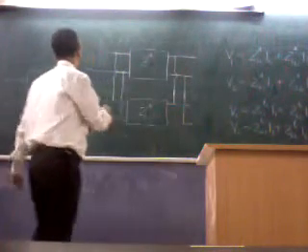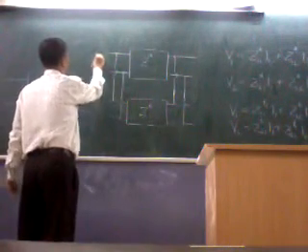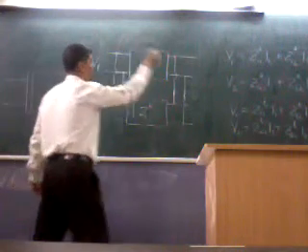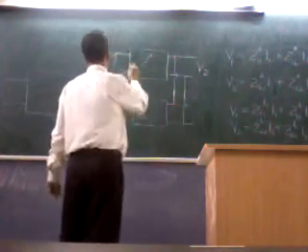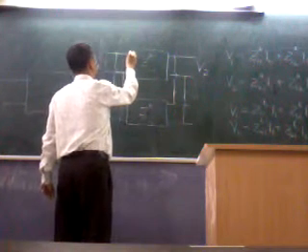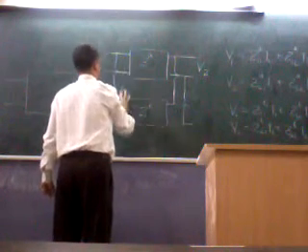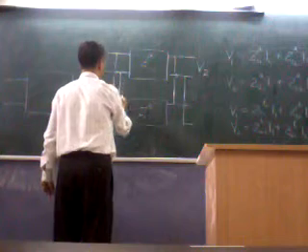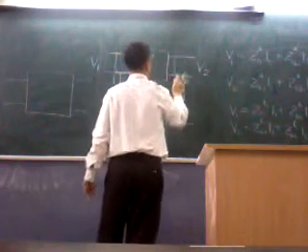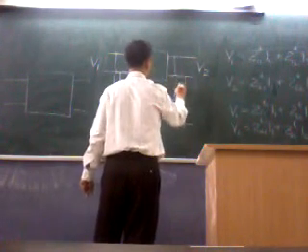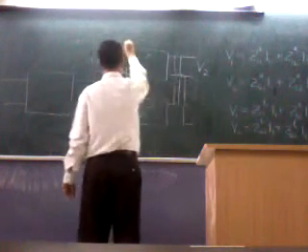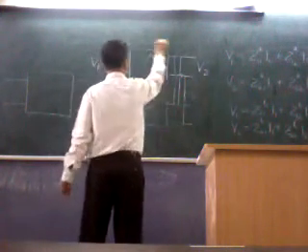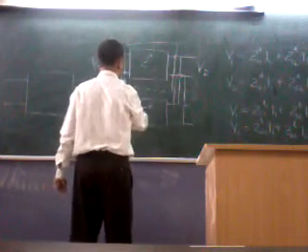Now, I consider V1 is the voltage here, V2 is the voltage here. And now I look at this network separately, and this network separately.